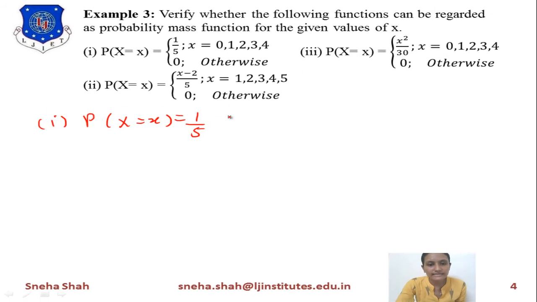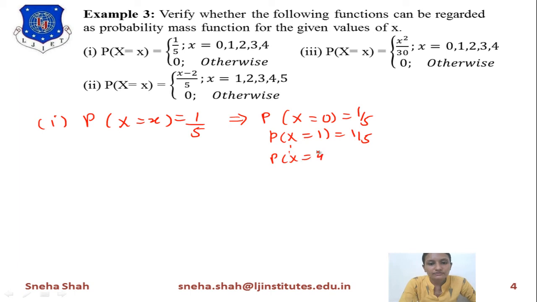If we start from probability of x equals 0, its answer is 1 by 5. Similarly, probability of x equals 1, its answer is 1 by 5. Similarly, up to probability of x equals 4, its answer equals 1 by 5.